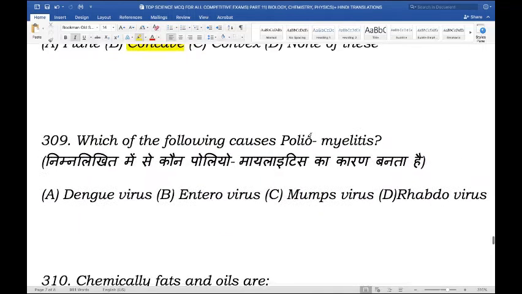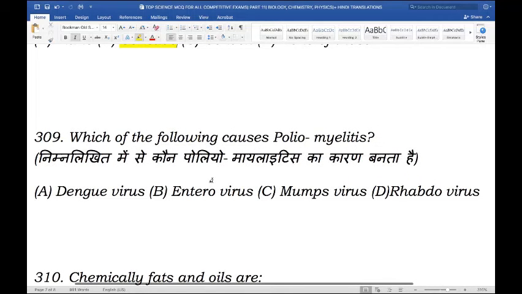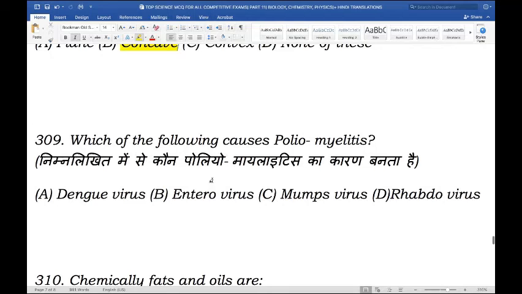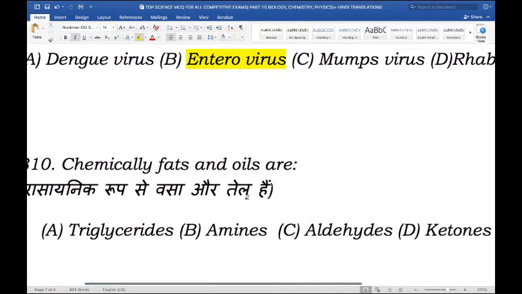Next question. Which of the following causes poliomyelitis? Is it A, dengue virus, B, enterovirus, C, mumps virus, or D, rhabdovirus? And out of these options, the correct one is enterovirus. Historically, poliomyelitis was the most significant disease caused by an enterovirus, namely poliovirus.